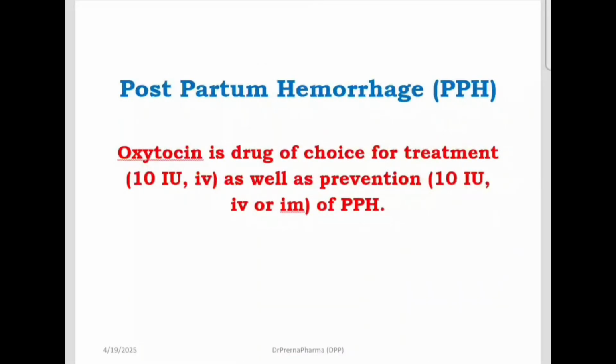PPH. Postpartum hemorrhage: after delivery, sometimes the uterus becomes atonic and doesn't respond to the normal uterine contractions, and then there is a lot of bleeding. What is that called? Postpartum hemorrhage. In that, oxytocin is the drug of choice for treatment as well as prevention of PPH.